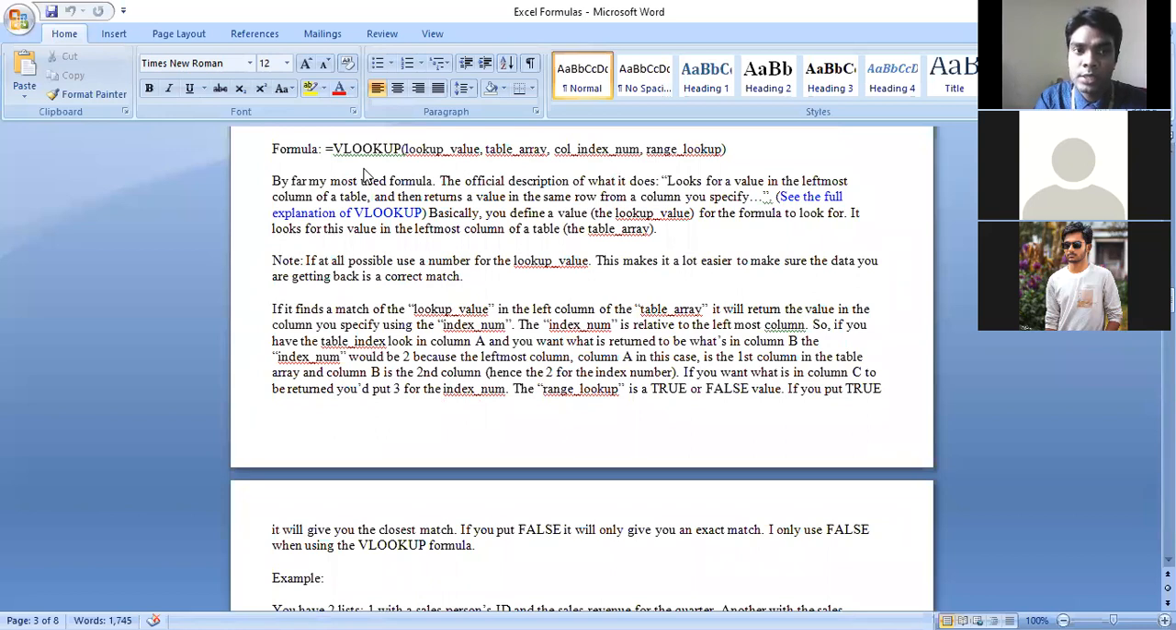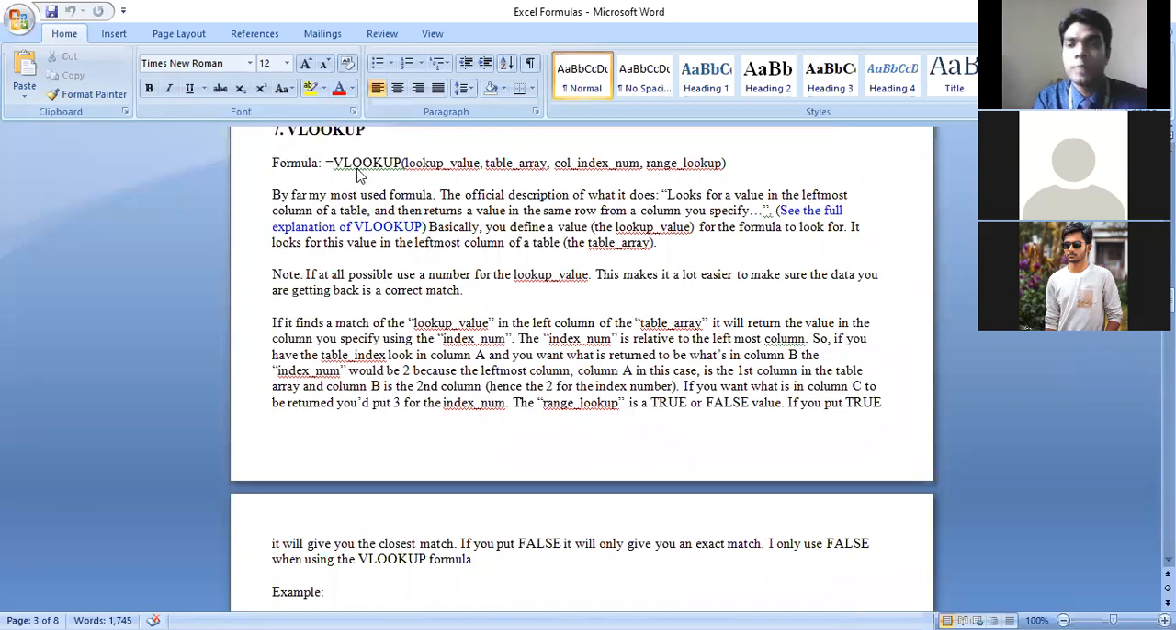VLOOKUP, let me tell you, this is the syntax for how we can apply the VLOOKUP formula. You have to use the equal symbol, because in an Excel file when we apply any formula, that formula starts with the equal symbol. Then you write the keyword VLOOKUP as it is. Inside the brackets you have to pass 4 parameters, and you have to separate them by commas.